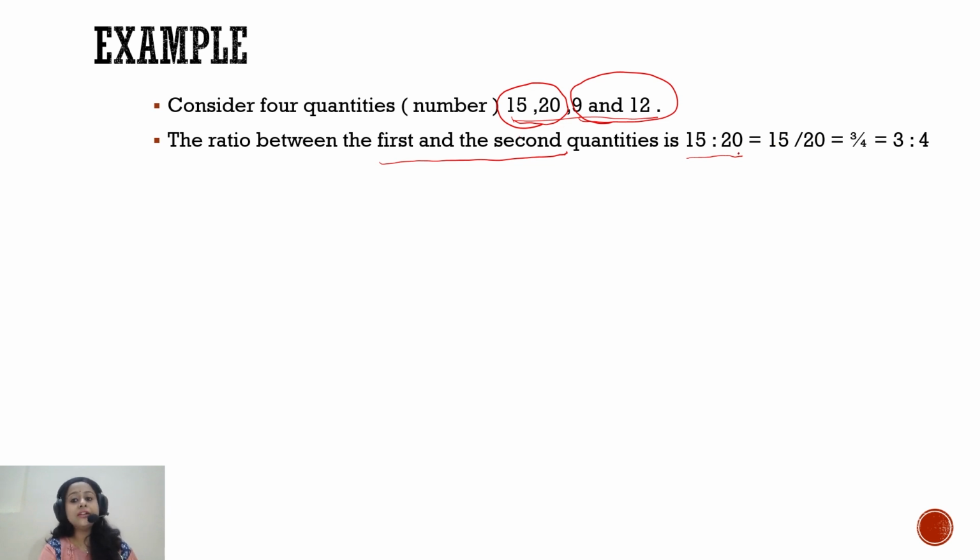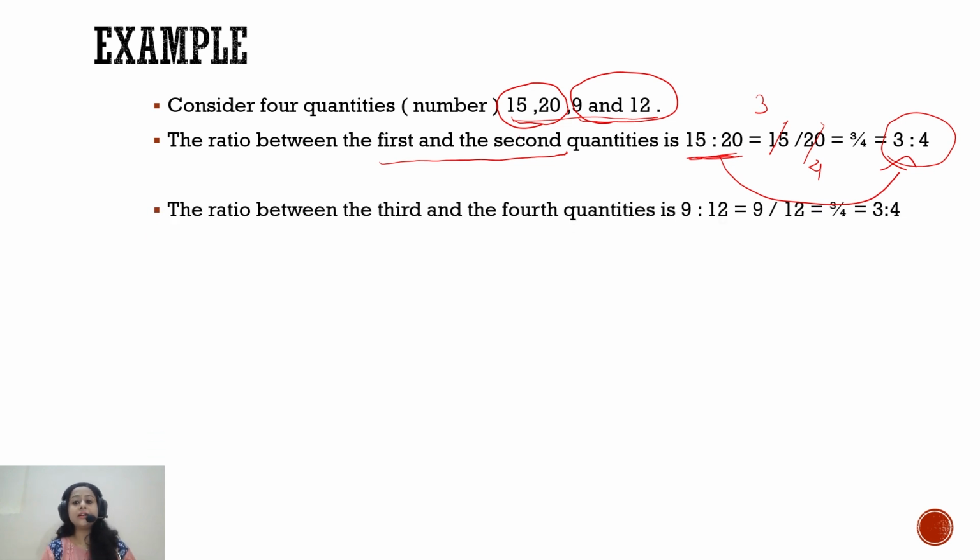I will divide it by the greatest common divisor. The common divisor between 15 and 20 is 5. So if I divide both the numerator and denominator by 5, I am left with 3 and 4. So it is 3 is to 4. So the ratio 15 is to 20 is simplified to 3 is to 4.